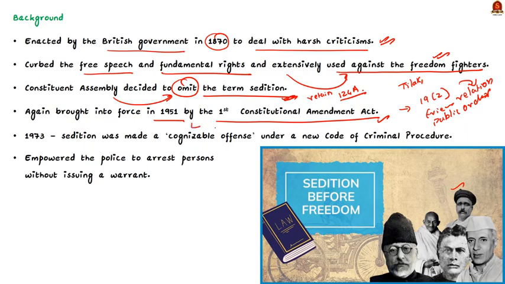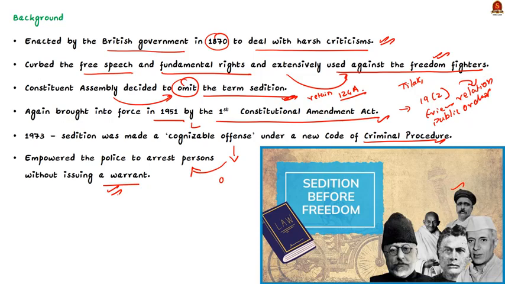Further, in 1973, sedition was made a cognizable offence under the new Code of Criminal Procedure. What is a cognizable offence? If an offence is termed a cognizable offence, the police can arrest a person without a warrant. So, after 1973, a person accused of sedition could be arrested by the police without a warrant. This is the background of the evolution of the sedition law in India.